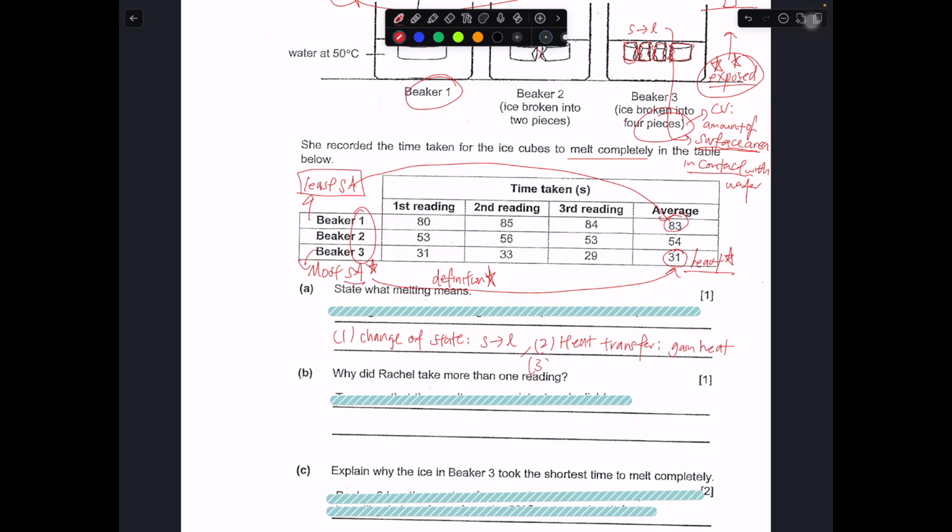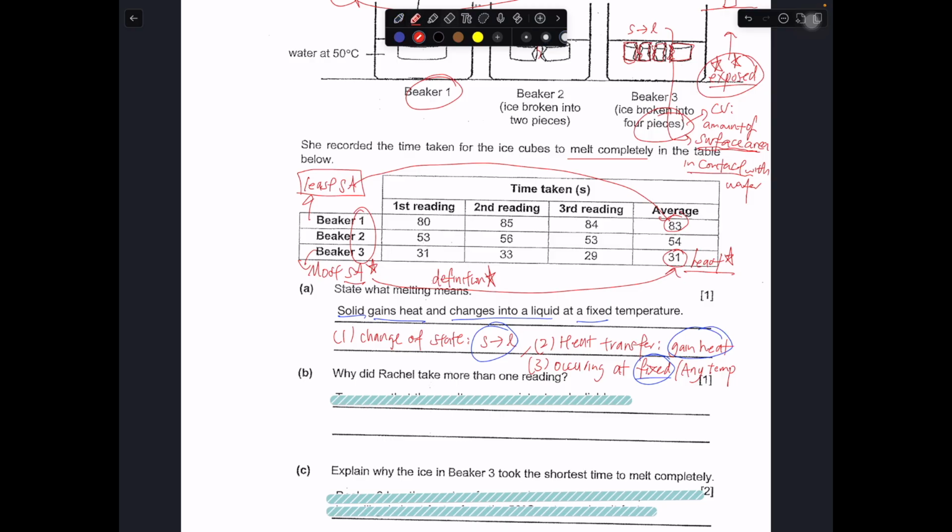Then you can talk about occurring at fixed or any temperature. Obviously melting is at a fixed temperature. So the main idea is solid to liquid, gain heat, fixed temperature. So in this way, you can straight away write it as: solid gains heat and becomes liquid at a fixed temperature.